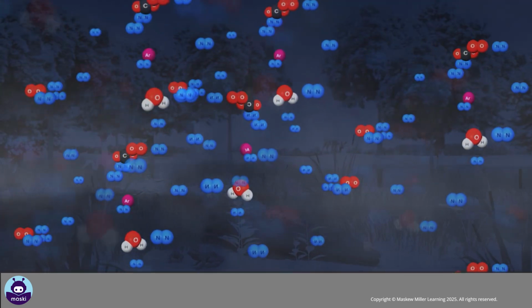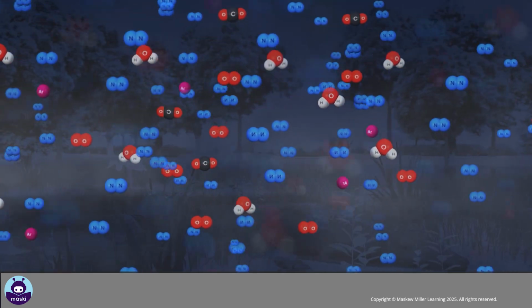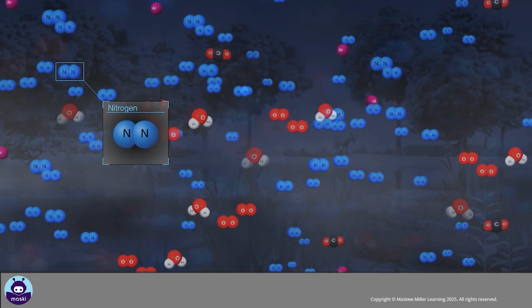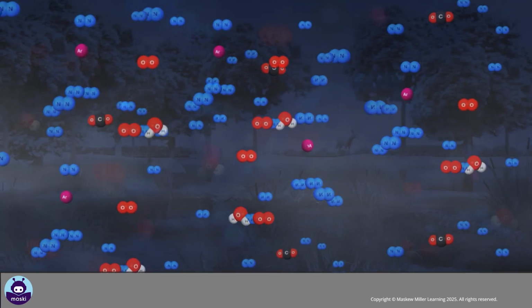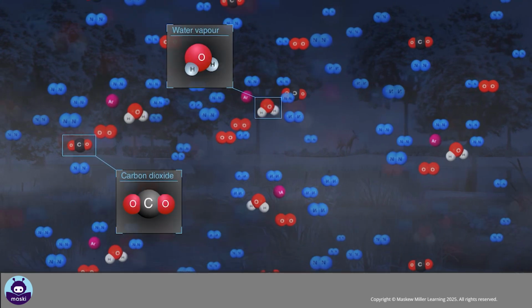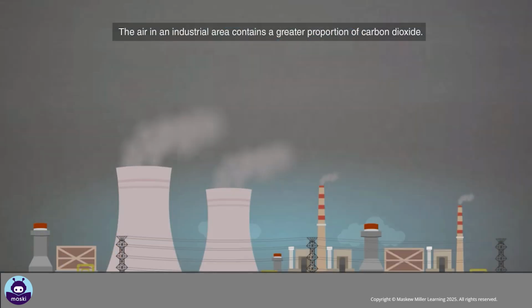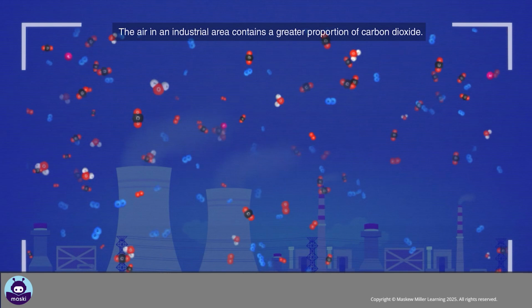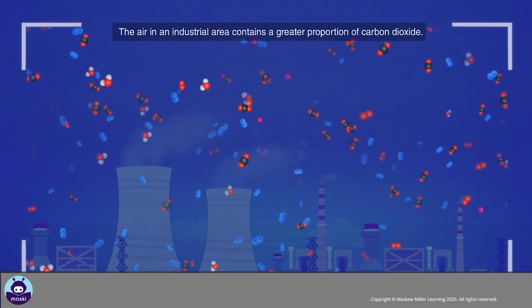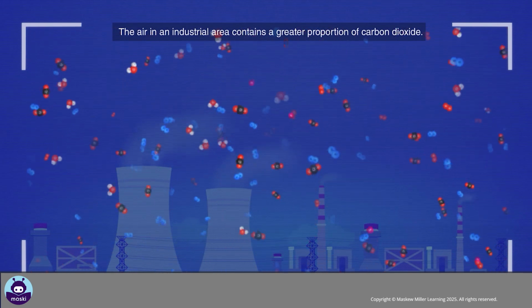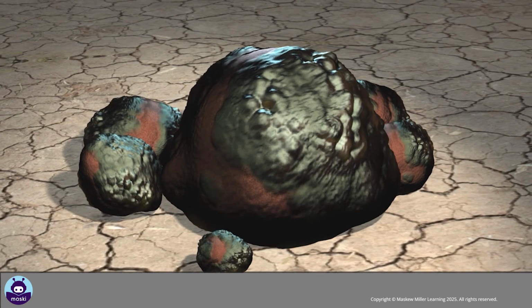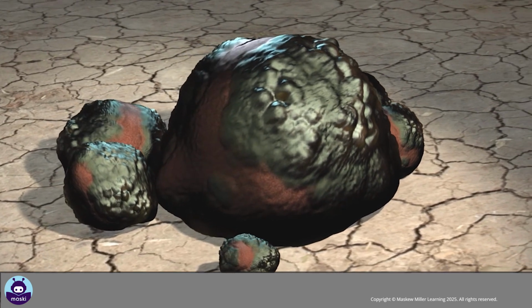The air around us is a mixture of different gases. It contains mainly the elements nitrogen and oxygen. There are also gases such as water vapor, carbon dioxide, and argon in air. The ratio of carbon dioxide in the air of a specific area can be influenced by the industrial activity in that area. Rock that contains minerals is called ore.